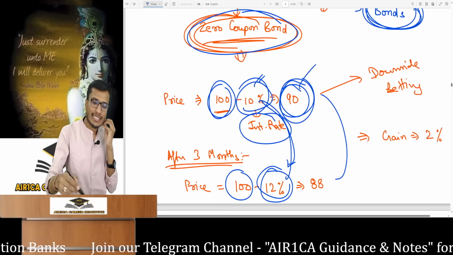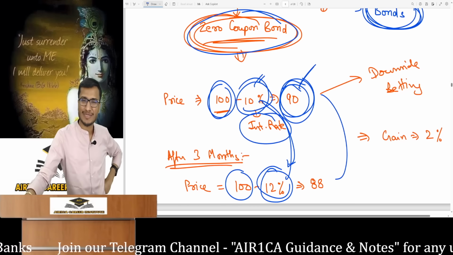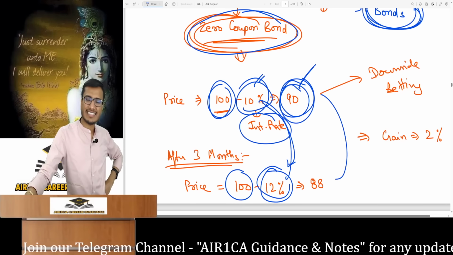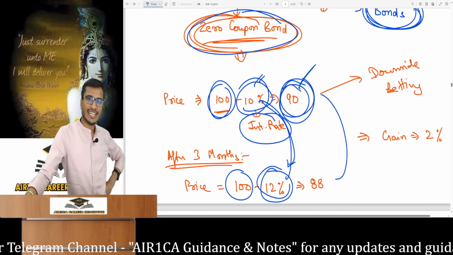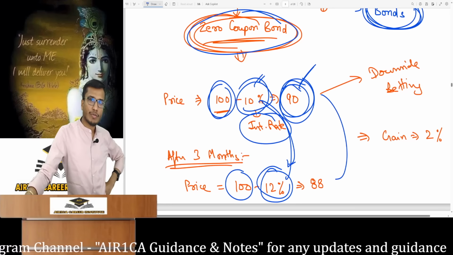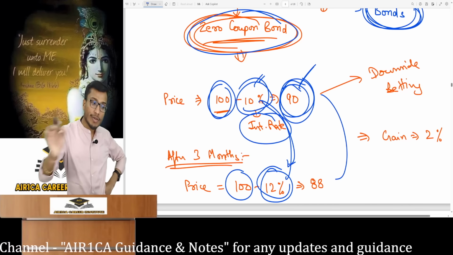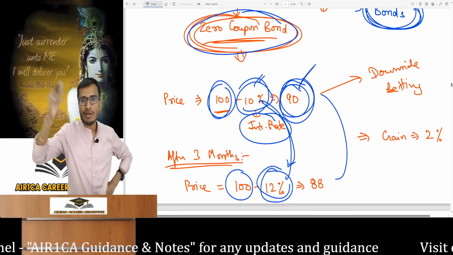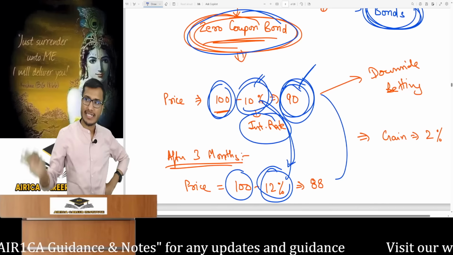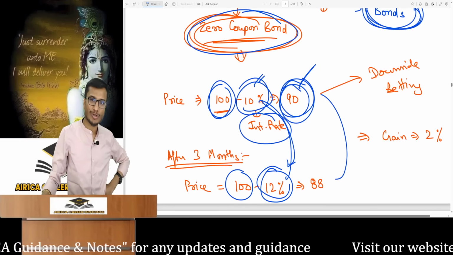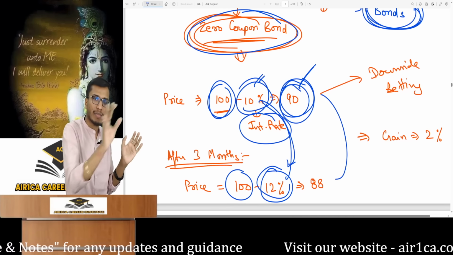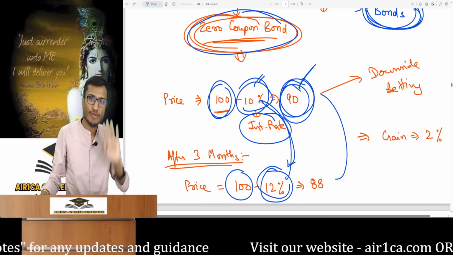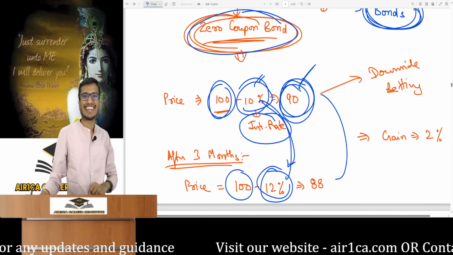How can you say that a zero coupon bond is trading at this price in the market today? A company cannot just decide the price as it pleases. The market interest rate is 10%. If the company issues a 100 rupee zero coupon bond for 95, no investor will put money in it. What will the investor say? I can earn 10% in the market, and that rate is available anywhere. If I invest in this company's zero coupon bond, I'll get 100 at maturity for 95. That is, I'll only earn 5%. Am I a fool? No investor puts in money.